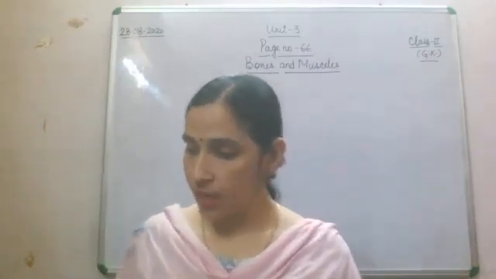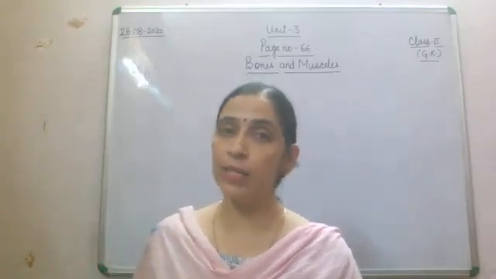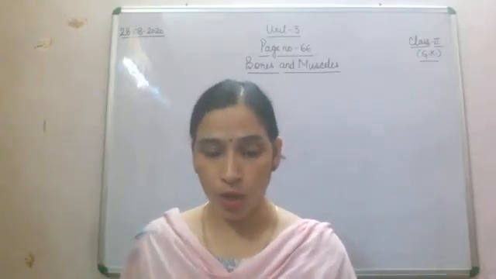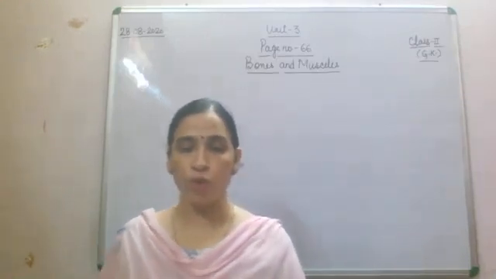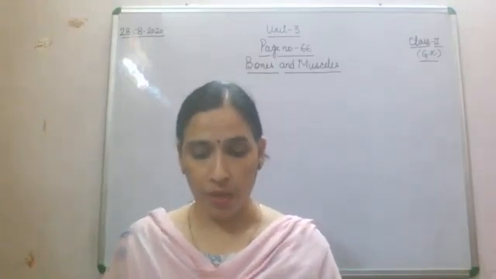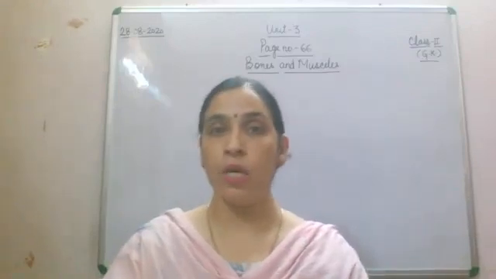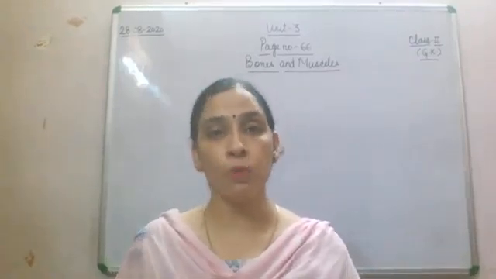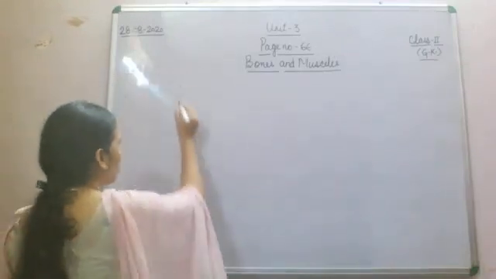Here we also have a quick quiz related to bones and muscles. The first thing is there are three kinds of bones: long bones, short bones and flat bones.